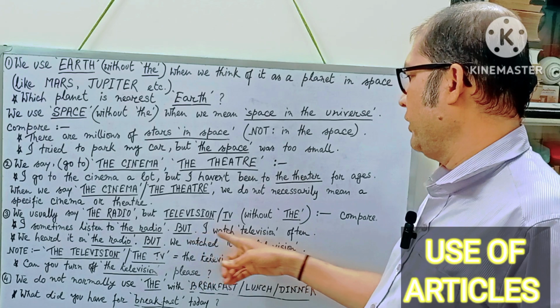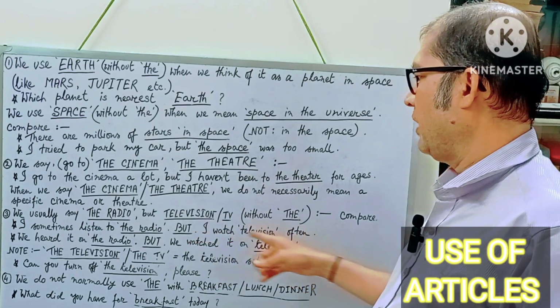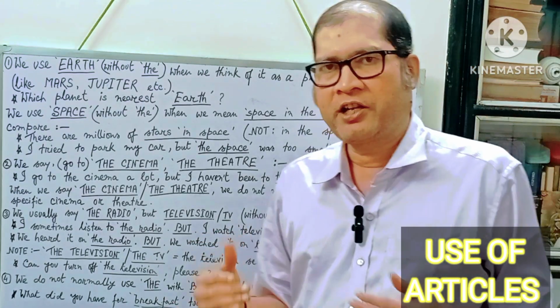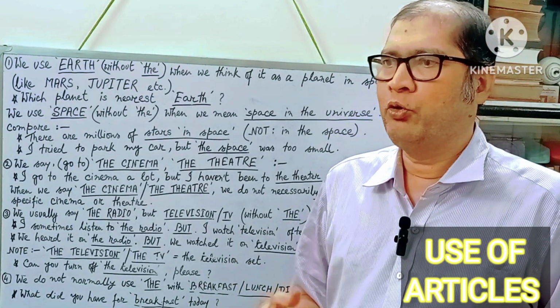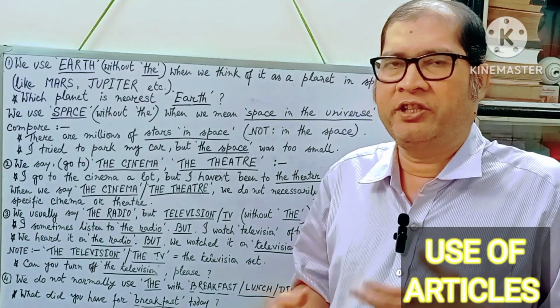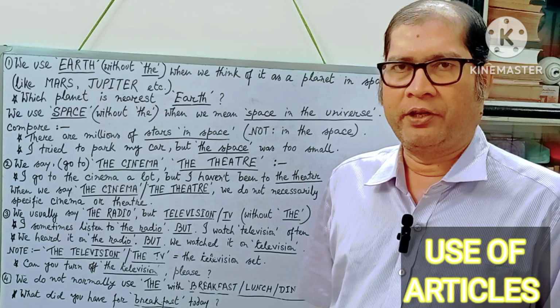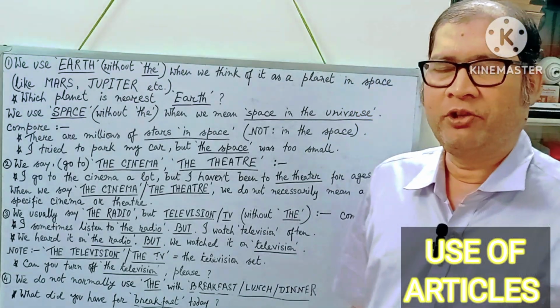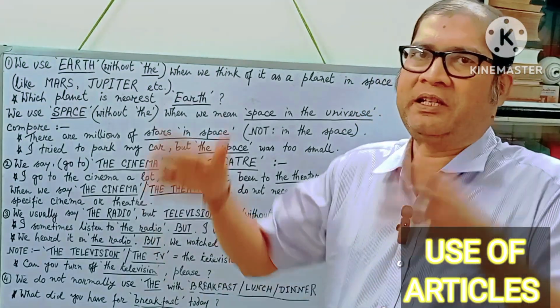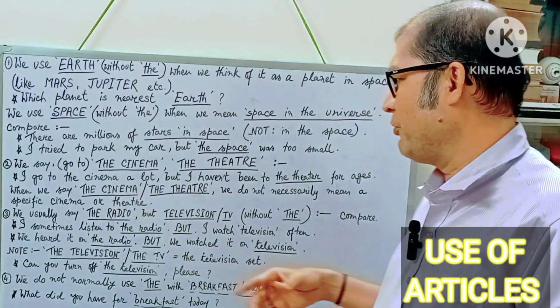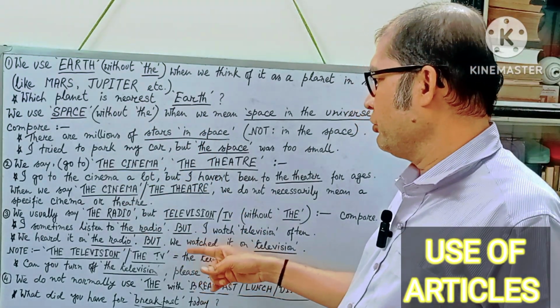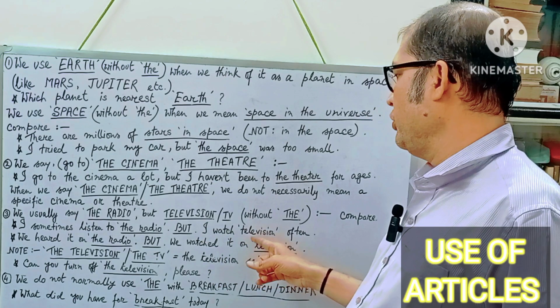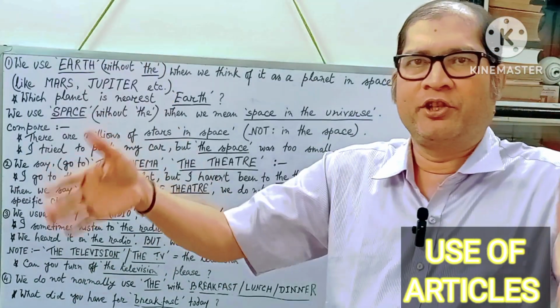For example, I watch television often. I watch television. Do not say, I watch the television. What are you doing? I'm watching the TV. I'm watching the television. Do not say this way, okay? It will be incorrect. People will think that you are watching perhaps the TV set. Yes, that is what I was talking about. If you use the article the before television, then it will mean the television set.